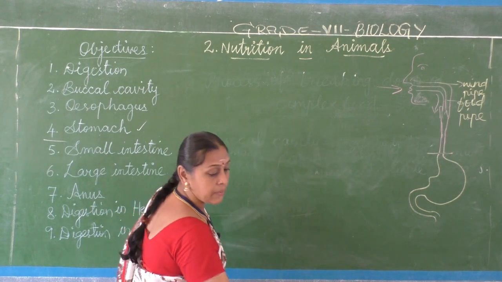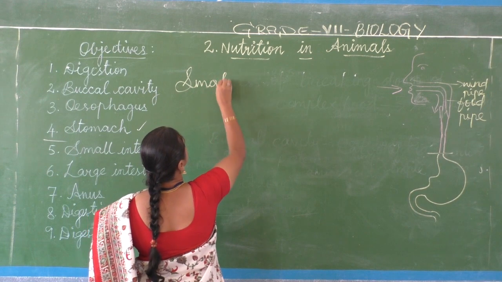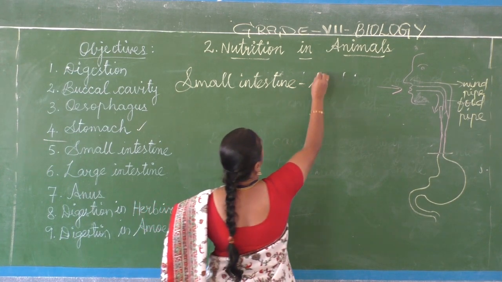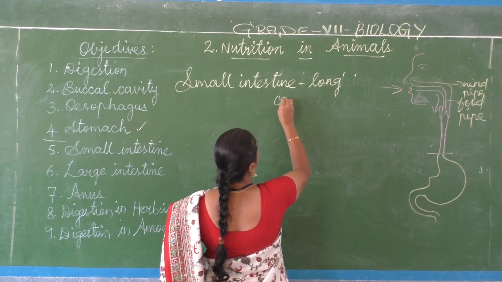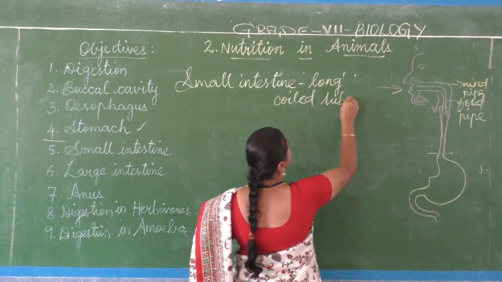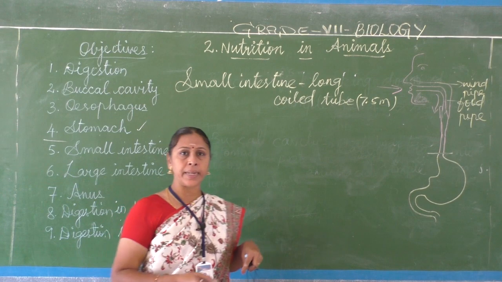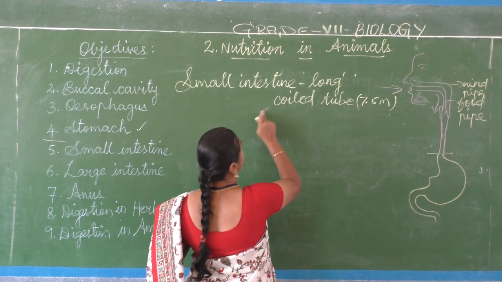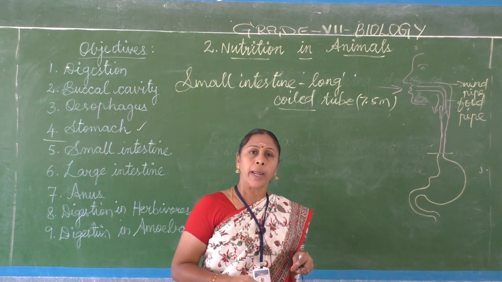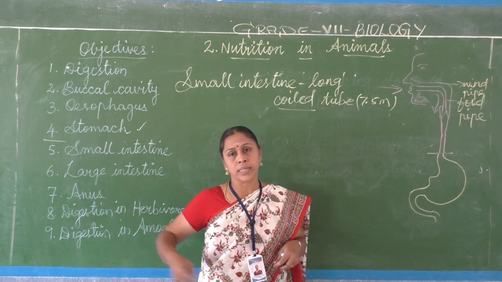How long is it? It is 7.5 meters long. It is highly coiled, and it is connected with the large intestine.